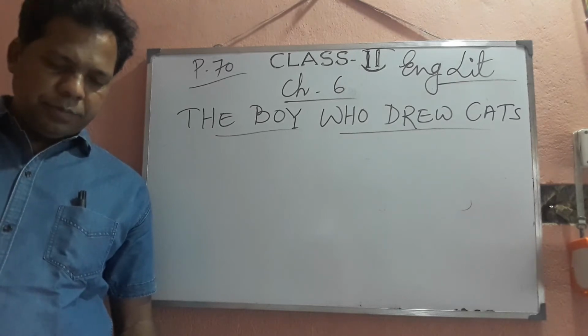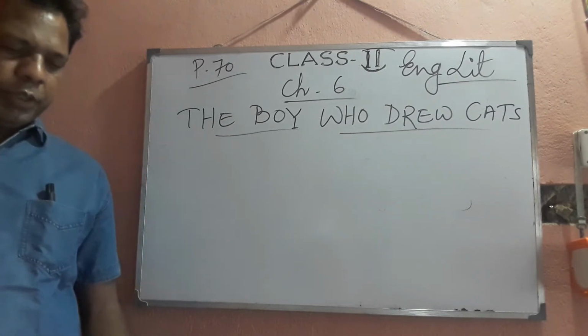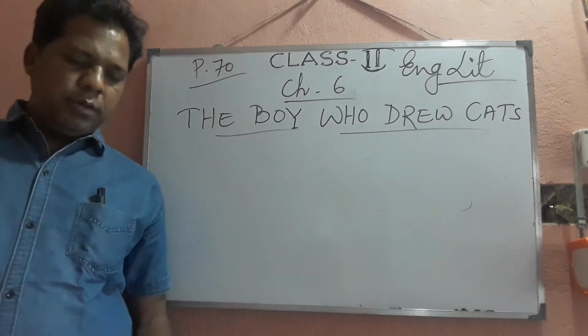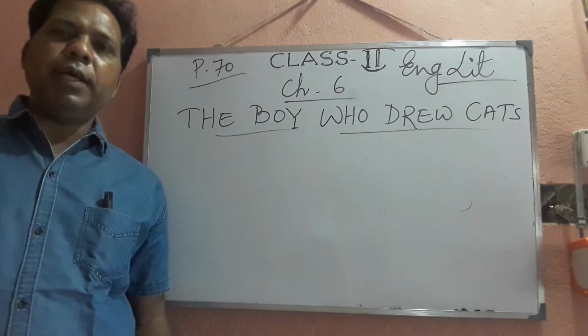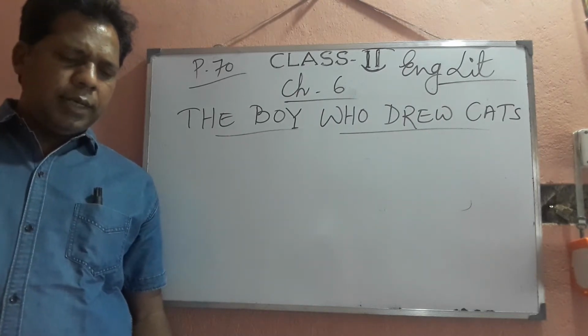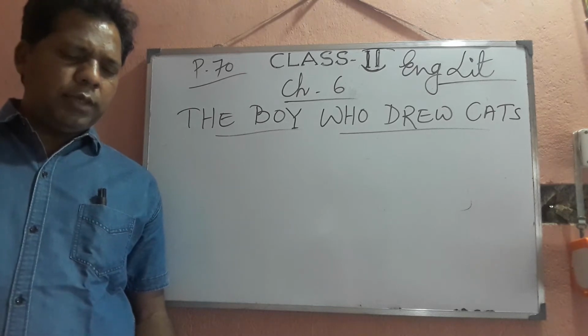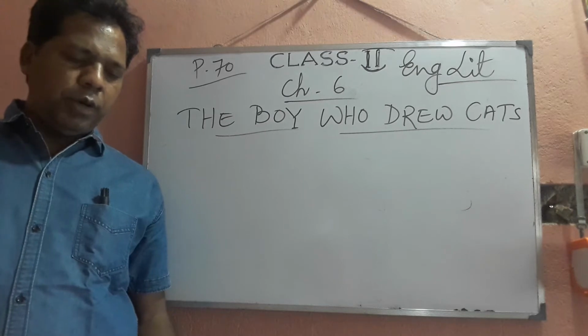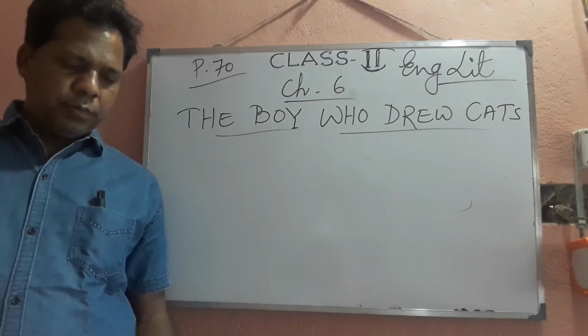And then see the first picture. There are 4 birds flying in the sky, and also you can see the clouds here and there. Some patches of clouds are here and there.